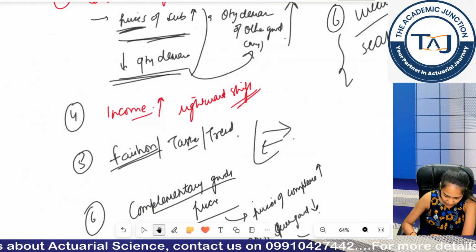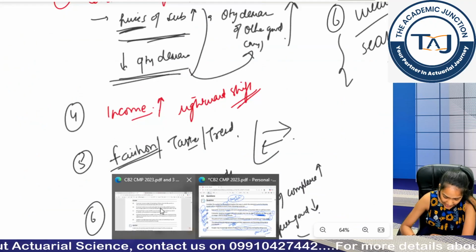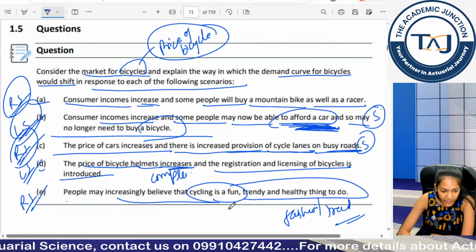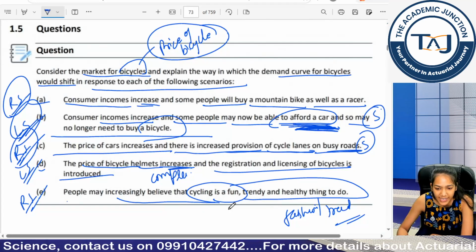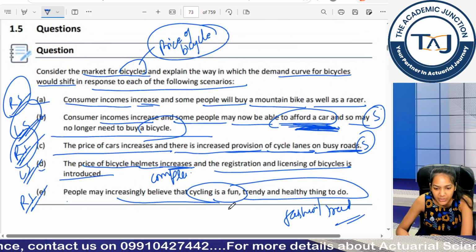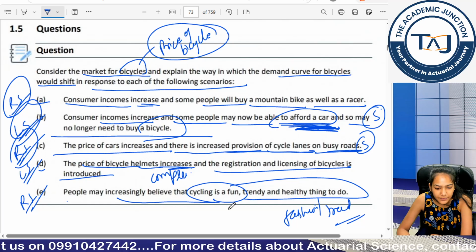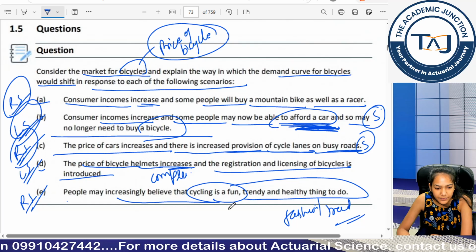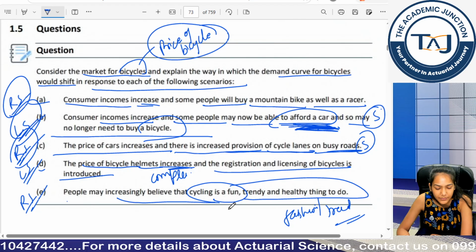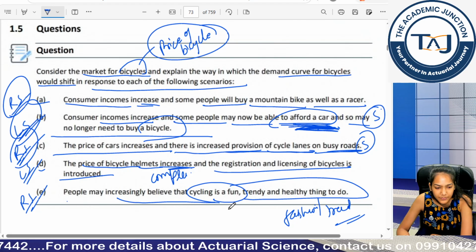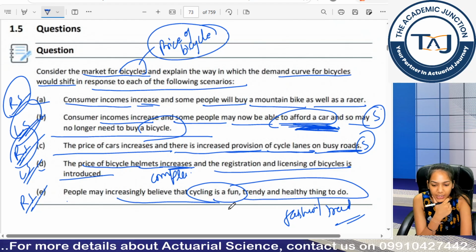Then only I will move to my next topic. If there is any doubt in any of the parts, why is it increasing, why is it decreasing, I am ready to explain it again. I am waiting for 30 more seconds.